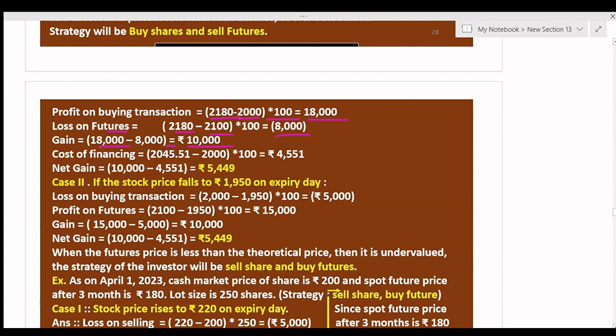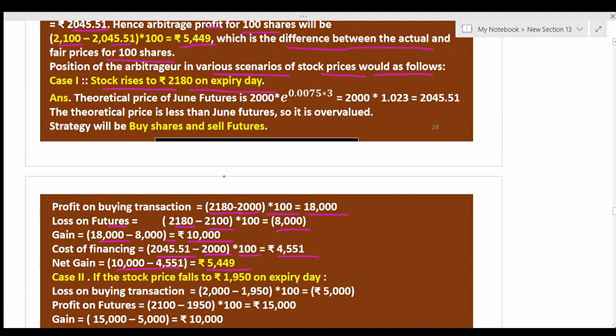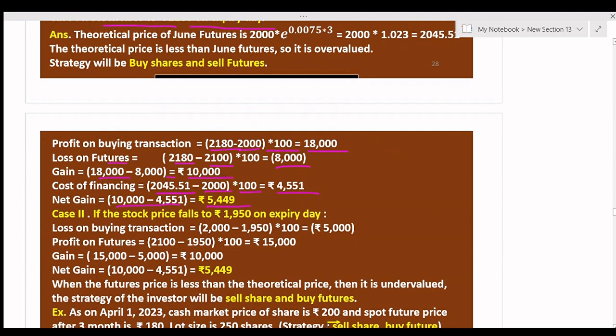The interest is rupees 2045.51 minus 2000 into 100, which is equal to rupees 4551. Net gain will be 10,000 minus 4551, which is equal to rupees 5449, same as shown above. So whatever the scenario, the stock price, the profit will be the same.